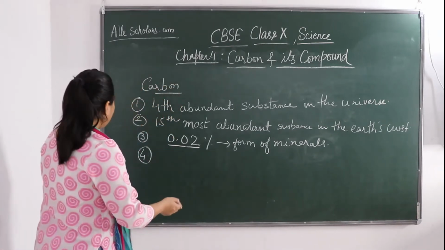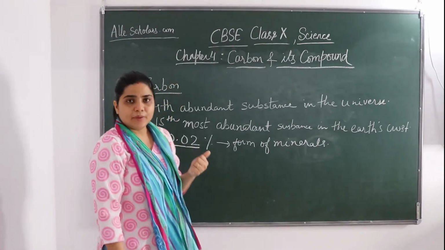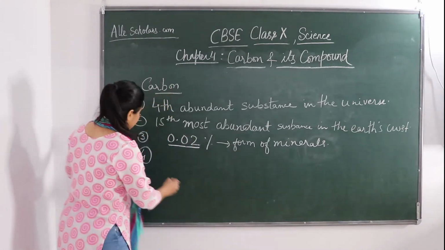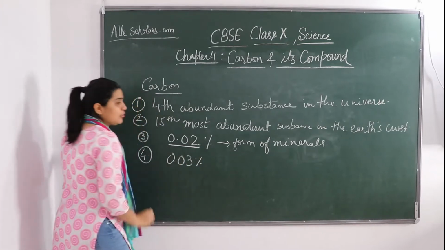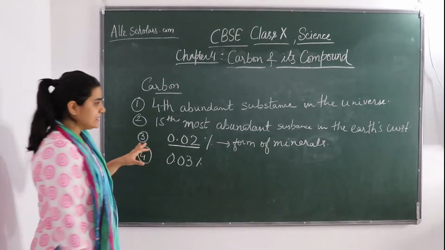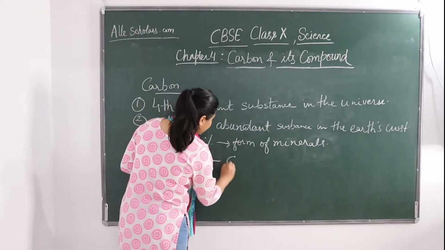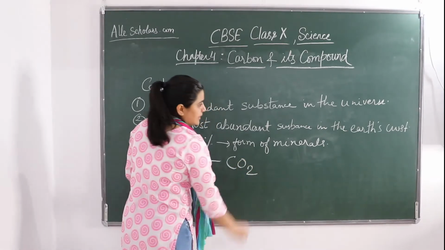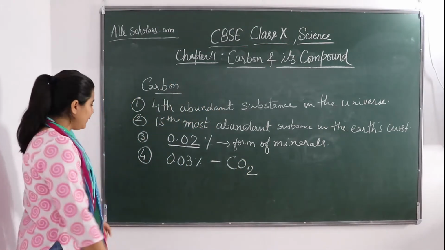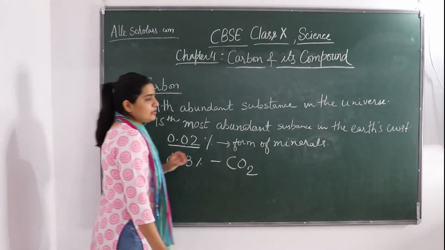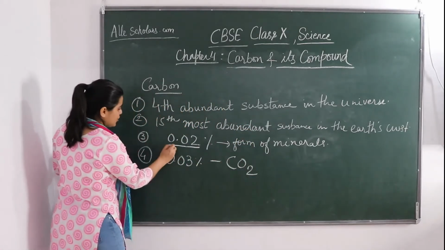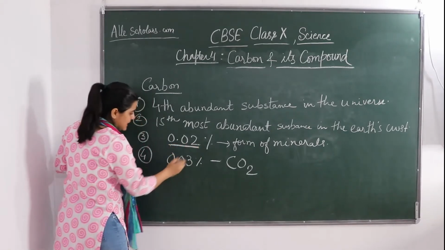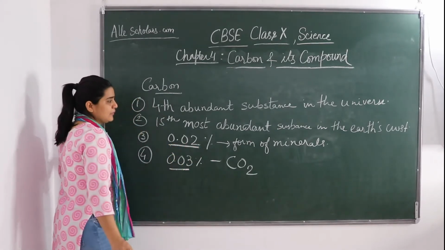So now if we talk about the amount of carbon present in the atmosphere, how much is it? 0.03% of carbon is present in the atmosphere as carbon dioxide, CO2. Okay? So in spite of this small availability of carbon, you can see this percentage is very less.